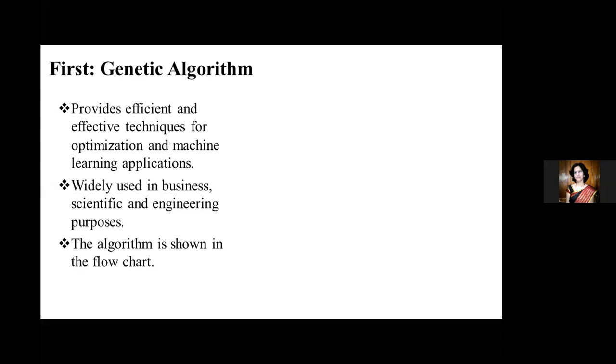What happens in such a situation is that from one iteration to the next, the population, or the solution set, will evolve in such a way that the good solutions survive and give birth to new or better solutions, and the inferior solutions, which are not so good, will be removed or eliminated from the solution set. It's a very efficient technique for optimization and machine learning applications. It's very widely used in business, scientific, and engineering purposes.